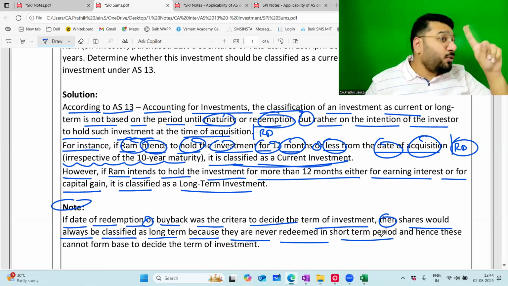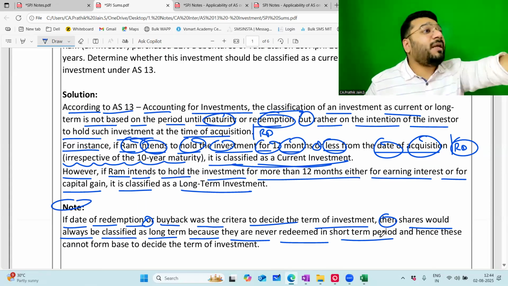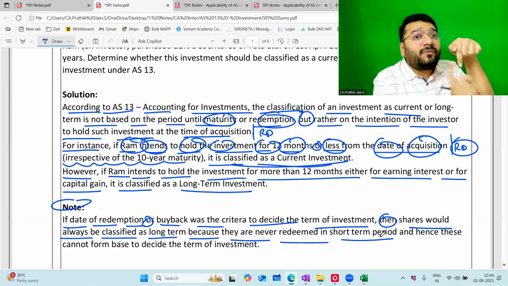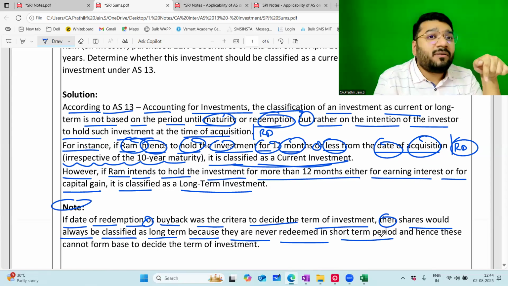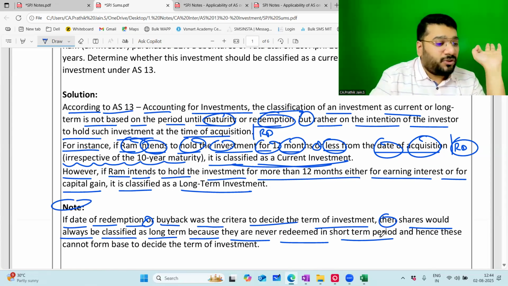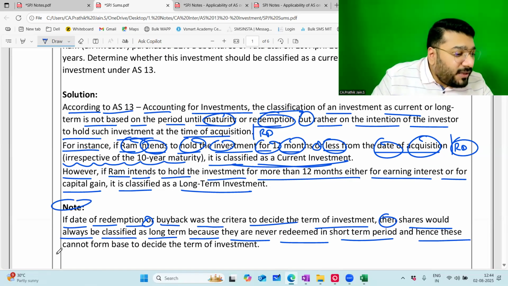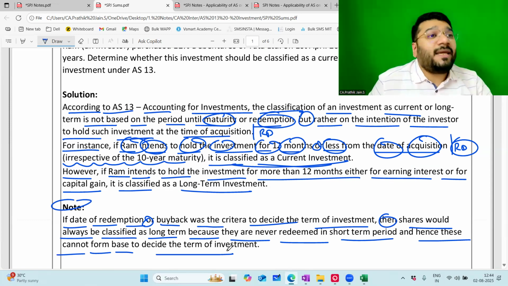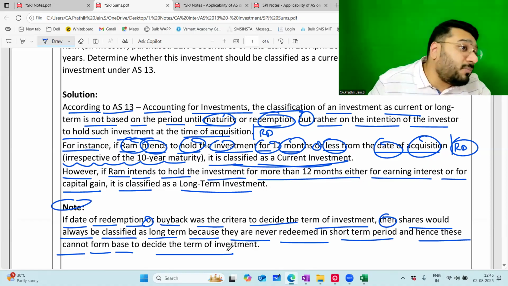So, AS13 says that no, that perception is not right. I will tell you what is short term and what is long term. I will ask you to check the intention on the date of reporting, the balance sheet date. If the intention is to hold beyond 12 months, long term; less than 12 months, short term. Hence, these cannot form a base to decide the term of investment. So, redemption date, repayment date, buyback date cannot be considered for the purpose of deciding long term or short term.